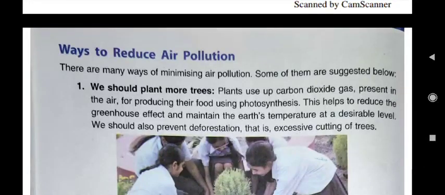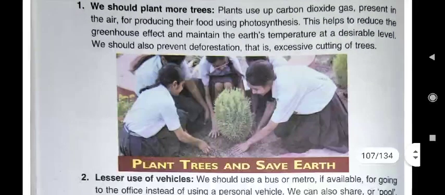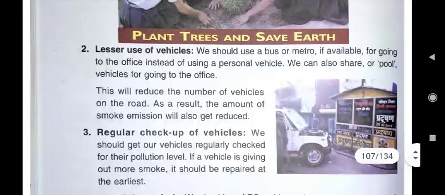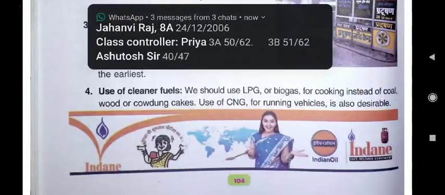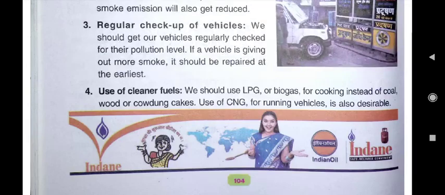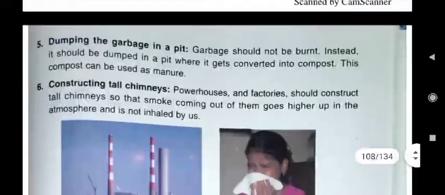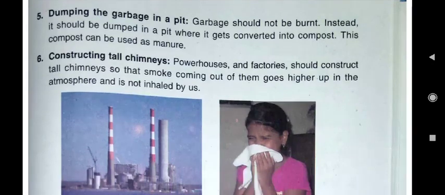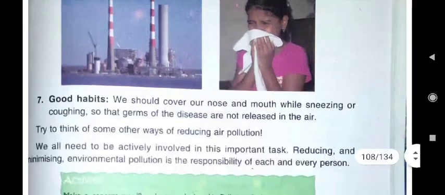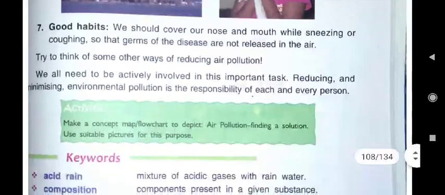There are various ways given here in which we can reduce air pollution. First one is given: we should plant more and more trees. Then we should use vehicles less. Then regular checkup of vehicles should be there. Then use of cleaner fuels should be there. We should dump the garbage in a pit. Then we should construct tall chimneys in the factories, and always we should adopt good habits.